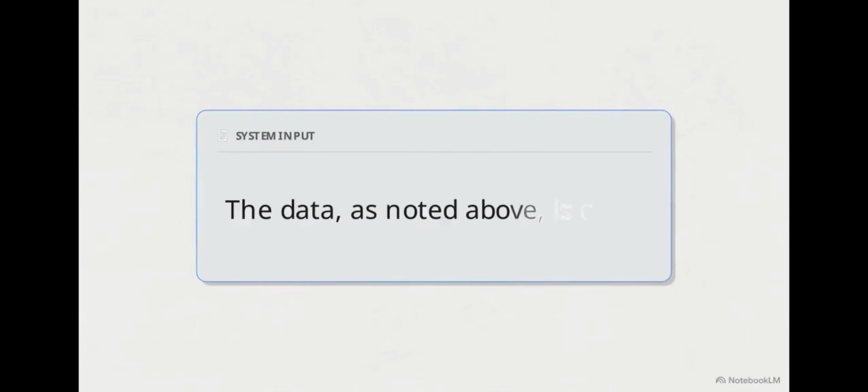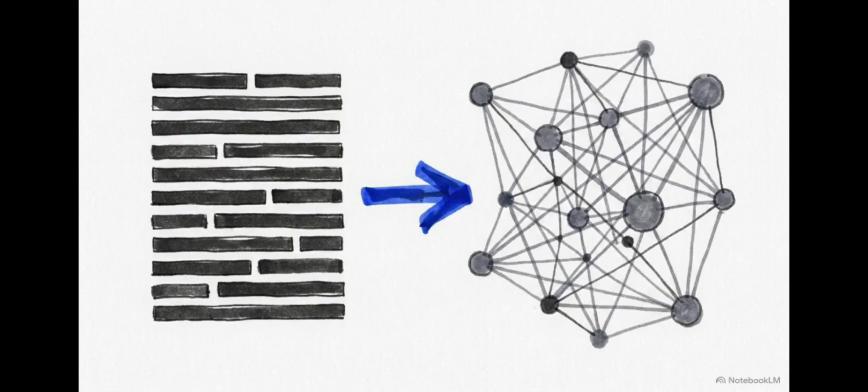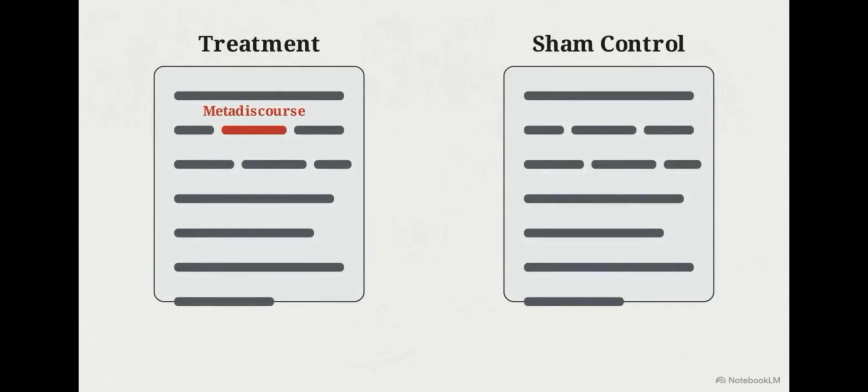In natural language processing, researchers study reflexive metadiscourse, language where a text refers to its own structure, like as noted above. By isolating this specific subset of language, researchers attempt to manipulate the discourse directly to see how it affects passage-level properties. To prove causality, researchers take a source text, alter a target variable, like deleting metadiscourse, and compare that treatment against a neutral sham control.